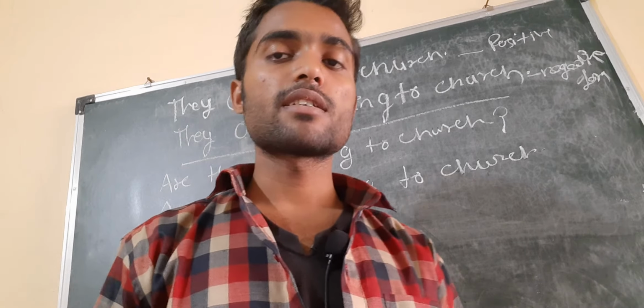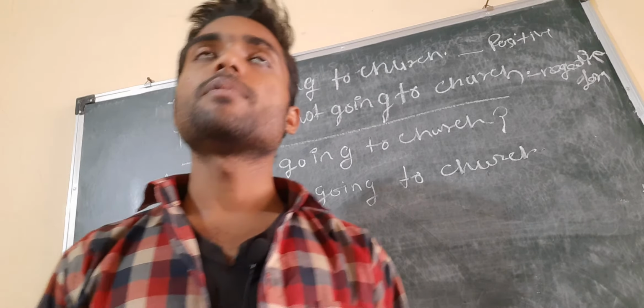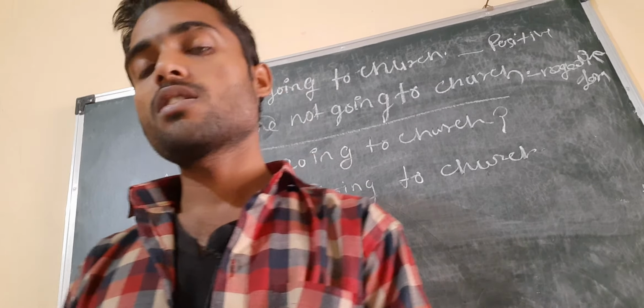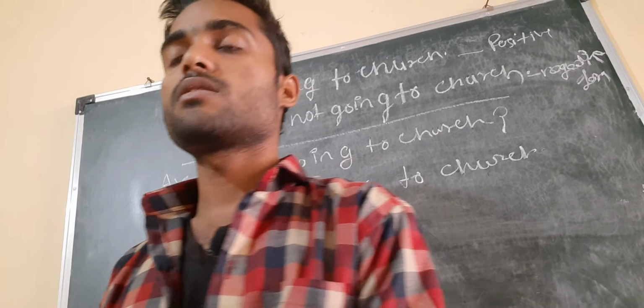For making the negative form of the present continuous tense, we use subject plus is/am/are plus not, plus verb first form plus ing plus object. For making an interrogative sentence of the present continuous tense, we generally use is/am/are first, and then after that we use the subject, and plus verb first form plus ing plus object.